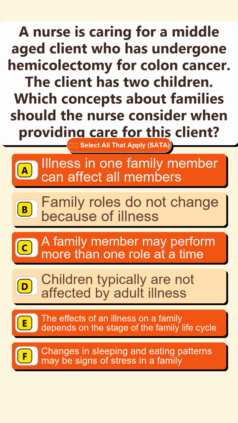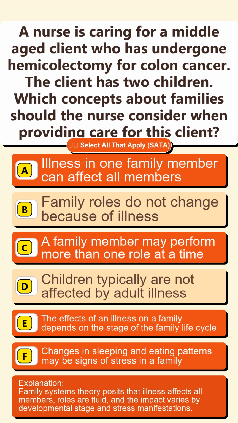Illness in one family member can affect all members. A family member may perform more than one role at a time. The effects of an illness on a family depends on the stage of the family life cycle. Changes in sleeping and eating patterns may be signs of stress in a family. Family systems theory posits that illness affects all members, roles are fluid, and the impact varies by developmental stage and stress manifestations.